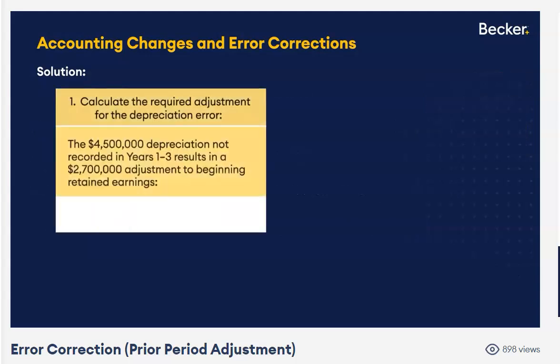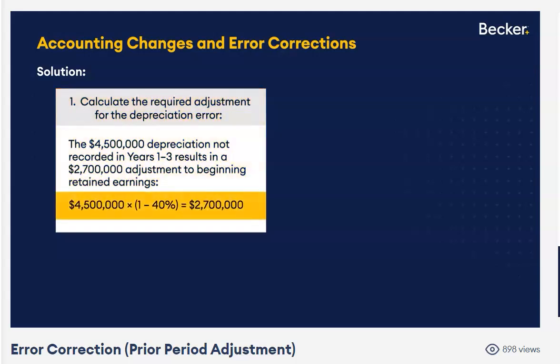So now the numbers, once again, for the correction of the error. We did not record depreciation of $4.5 million, so our pre-tax earnings were overstated by $4.5 million. But we've got to convert that to after tax, so we multiply it by 1 minus the tax rate. We've got to adjust beginning retained earnings downward by $2.7 million net of tax.